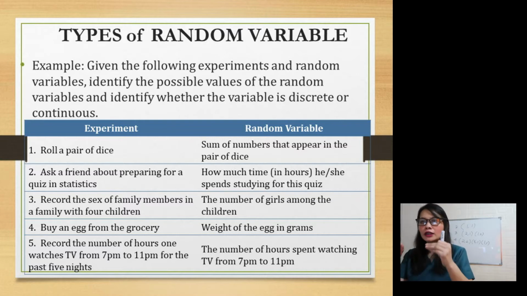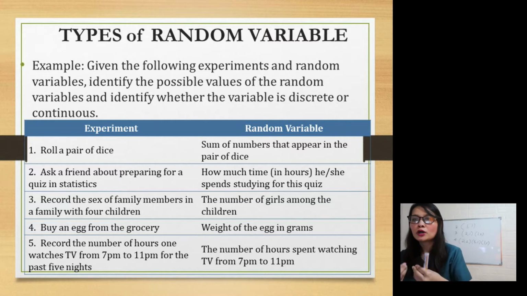Try to check the number 5 example. Try to differentiate number 2 and number 5. Can you see the difference? In number 5, the number of hours spent watching TV from 7 to 11 p.m., that example is discrete. Since we're talking about time in both, number 2 is continuous, number 5 is discrete. The question is, why?